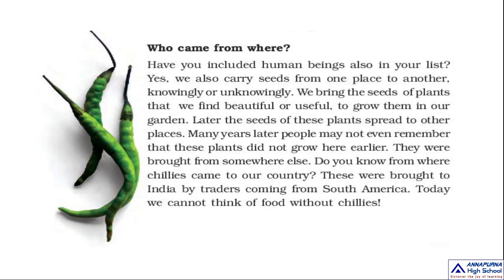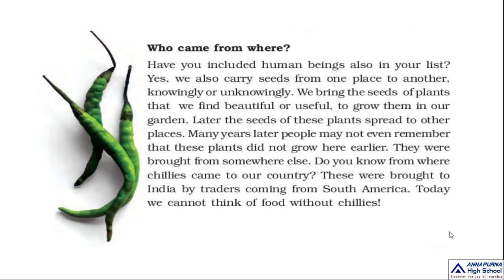Today we cannot think of food without chilies. Not only chilies, other kinds of vegetables, fruits, whatever it is. For example, tomato, potato, and chili. These vegetables and chilies came from South America.